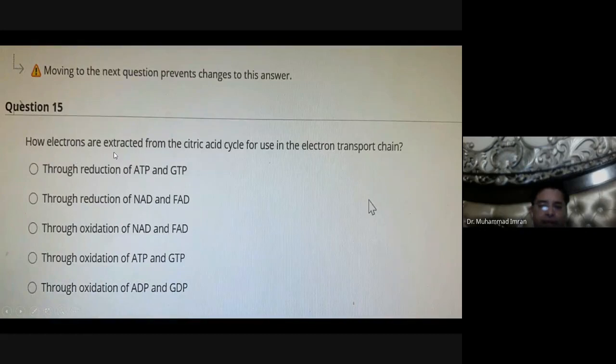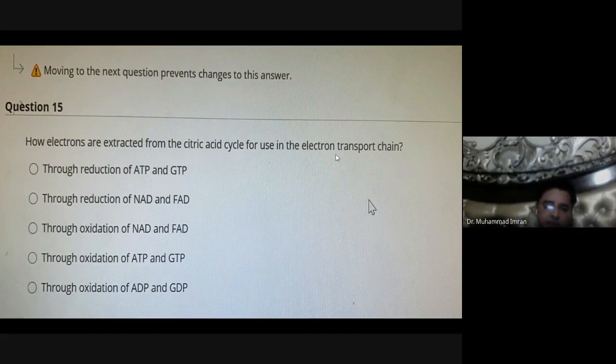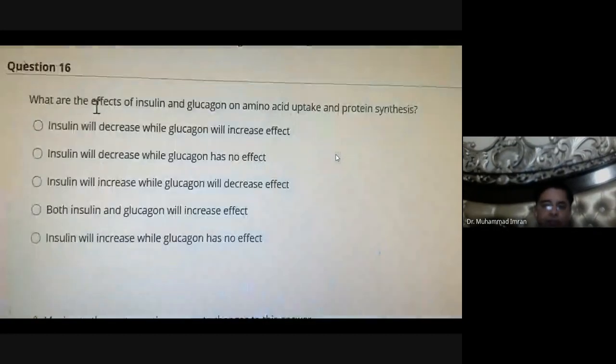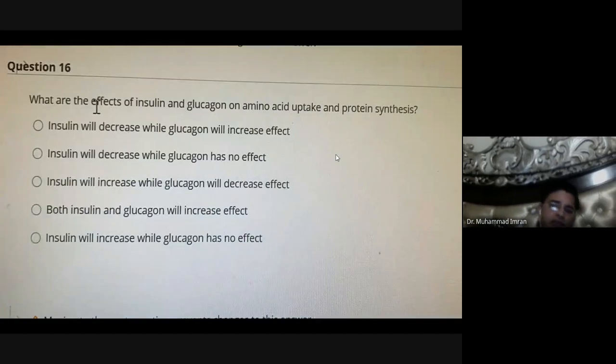So electrons are extracted from the citric acid cycle for use in the electron transport chain by the oxidation of NADH and FADH2. When the oxidation of FADH2 and NADH takes place in the electron transport chain, the electrons are extracted and then used for the production of ATP, which is known as oxidative phosphorylation.